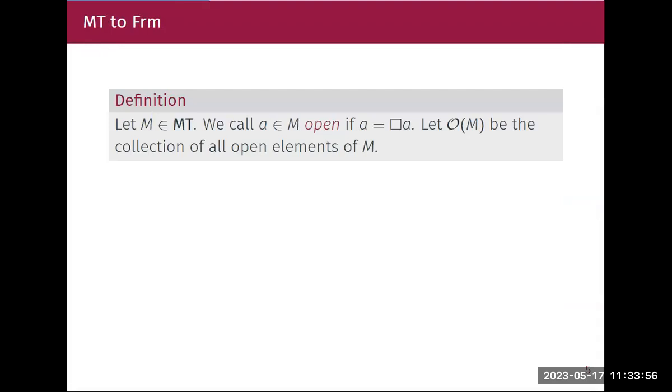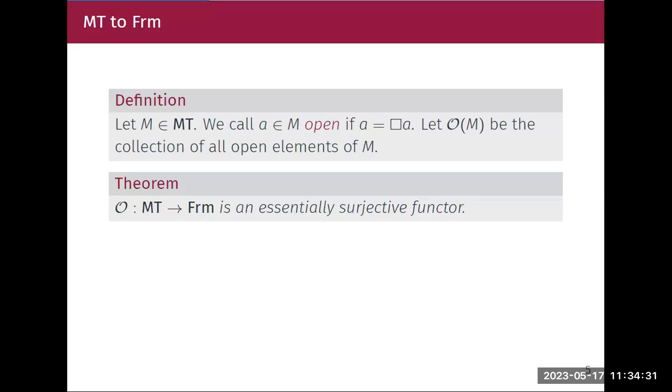So we already have a very well-known dual equivalence between frames and topological spaces. So our goal is to try to fit in the puzzle of that and see where our MT algebras fit with frames and how they act with topological spaces. So how to go from MT algebras to frames? If I have an MT algebra M, I take the opens of the MT algebra. Opens are just fixed points of my operator box. And I'm calling the collection of all the open elements O of M. In fact, this O is a functor, an essentially surjective functor from MT algebras to frames.